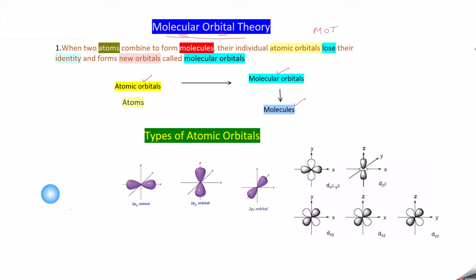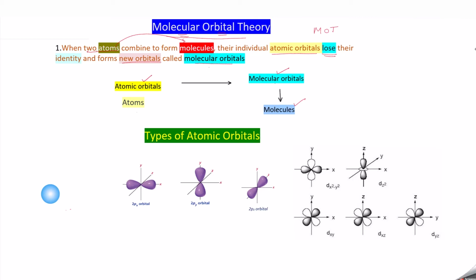The first postulate is that when two atoms combine to form molecules, the individual atomic orbitals present in the atoms lose their identity and new orbitals called molecular orbitals are formed.